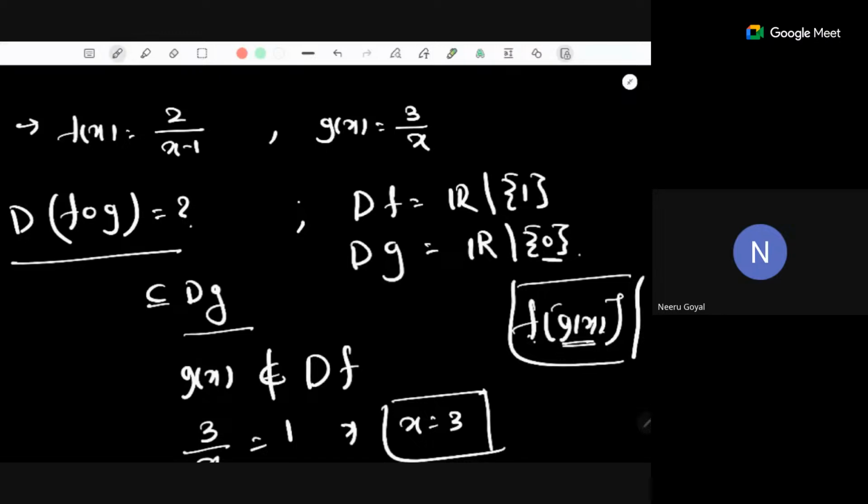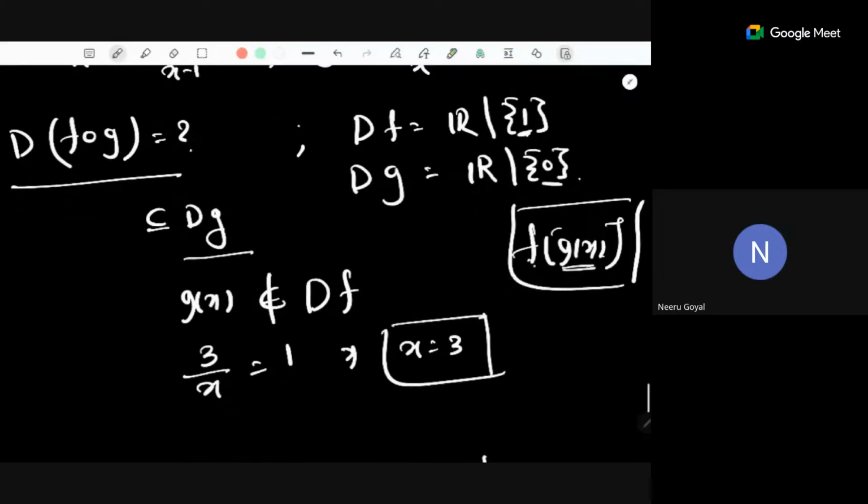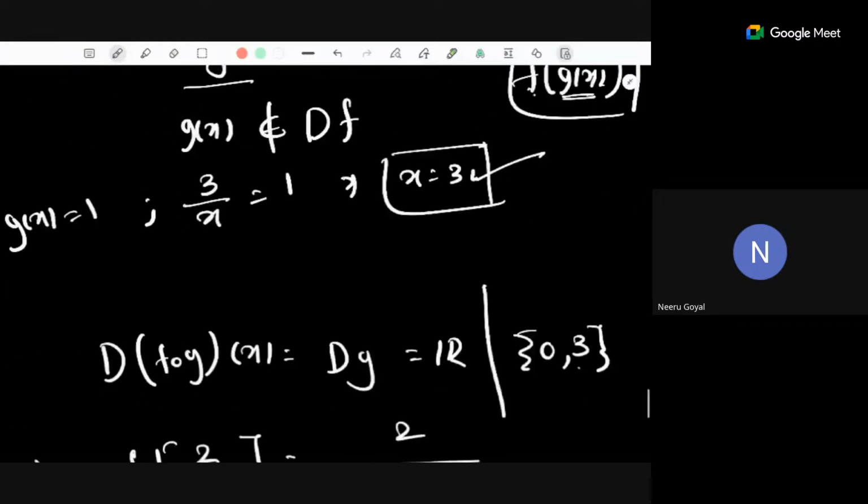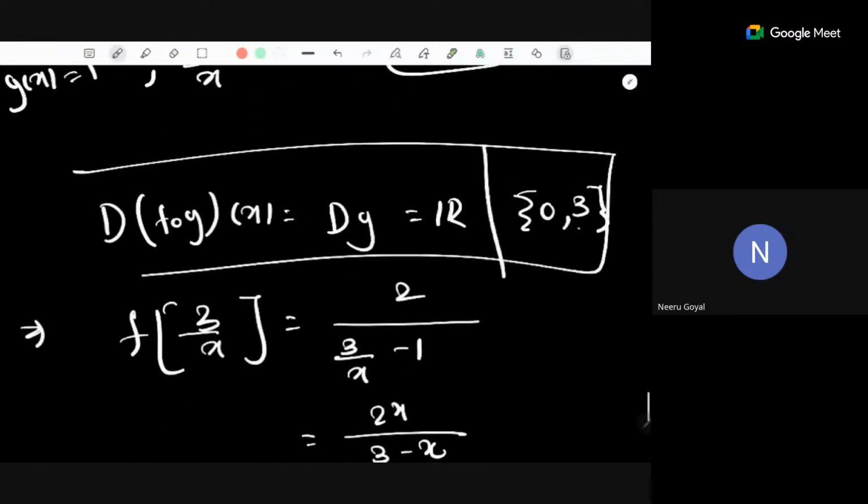That means this g of x should belong to the domain of f. So we'll find those points x for which g of x is not a part of the domain of f. And in the domain of f, there is only one value, which is 1. So I'll find those values for which g of x is becoming 1. So g of x equal to 1 means 3 by x is equal to 1. This means x is equal to 3. So we have to remove this 3 from the domain of g. That means from the domain of g, we have to remove 2 points, one is 0, another one is 3. So this will be the domain of f composition g of x.